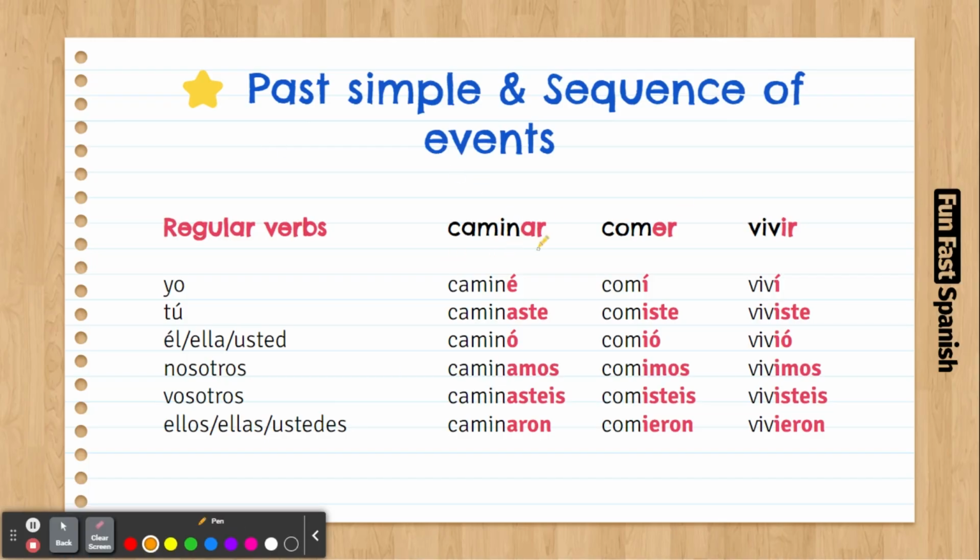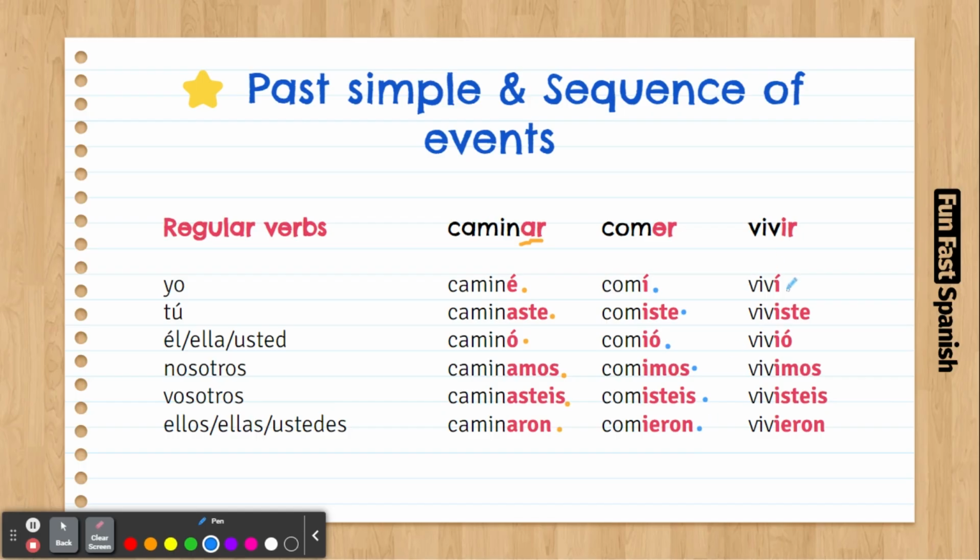For AR verbs we are going to have these endings: yo caminé, tú caminaste, él caminó, nosotros caminamos, vosotros caminasteis, ellos caminaron. And for the ER and IR verbs, we are going to have yo comí, tú comiste, él comió, nosotros comimos, vosotros comisteis, ellos comieron.